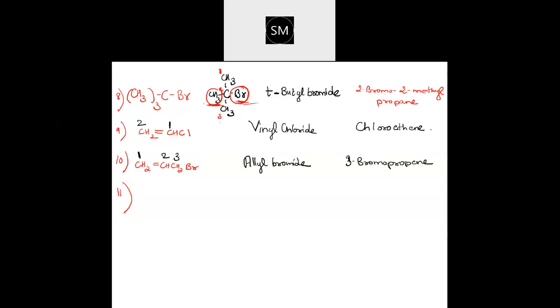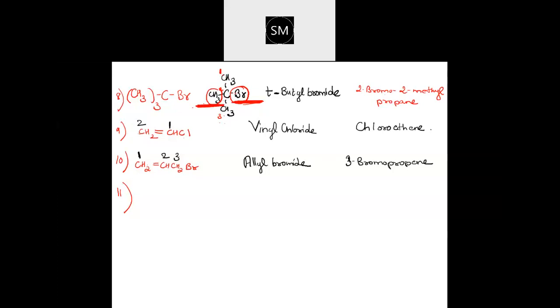Eighth one, longest possible chain. See, 1, 2, 3, the longest possible chain has to be selected. After you select that longest possible chain, the remaining will be taken as branch. So Br will become a branch. CH3 will become a branch. Now when you have two substituents which are branches, both have equal weightage here. So which one should be written first?